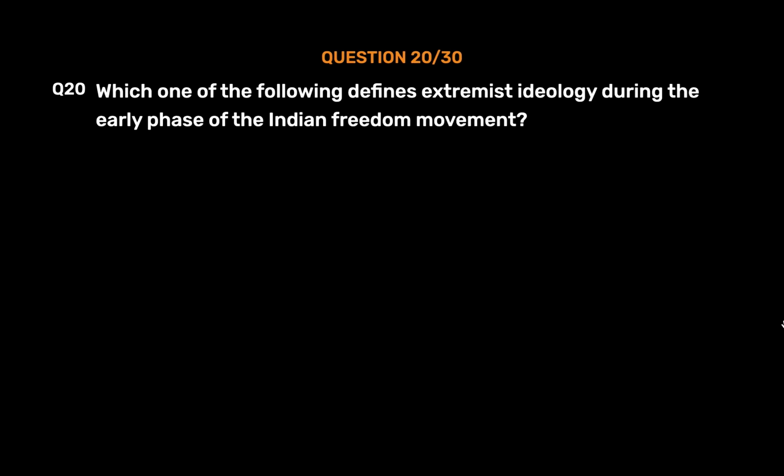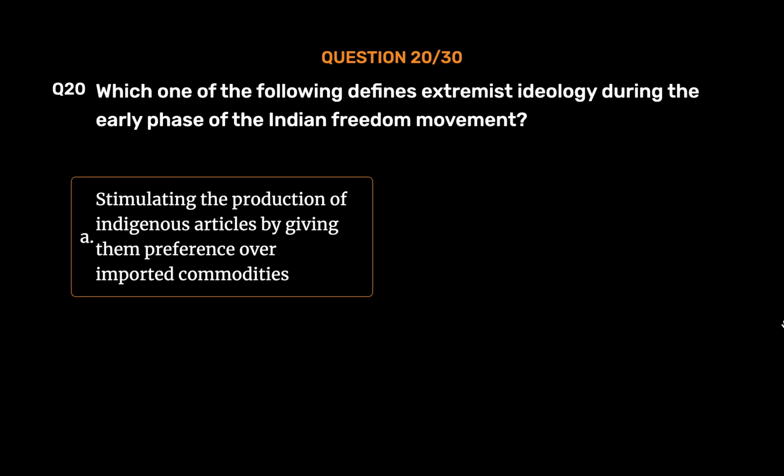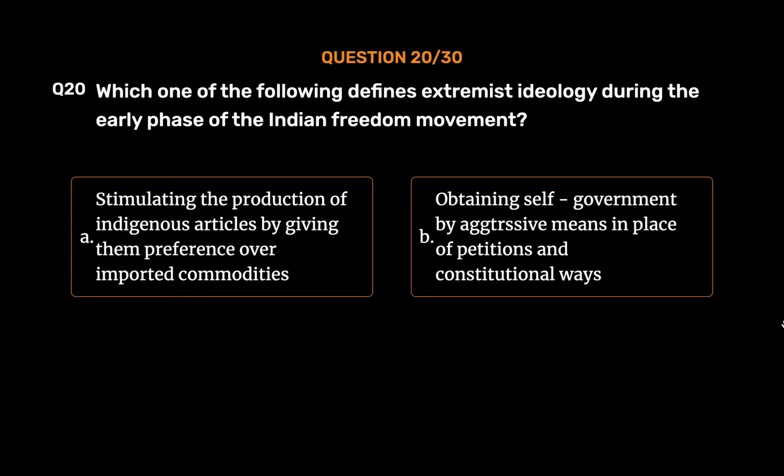Question number 20. Which one of the following defines extremist ideology during the early phase of the Indian freedom movement? Option A. Stimulating the production of indigenous articles by giving them preference over imported commodities. Option B. Obtaining self-government by aggressive means in place of petitions and constitutional ways.